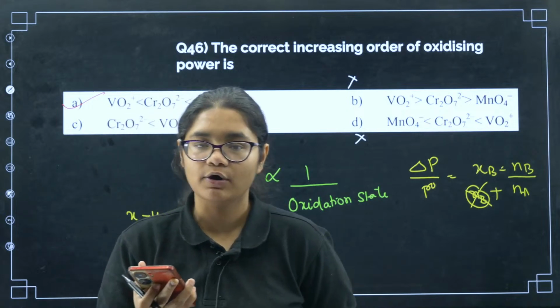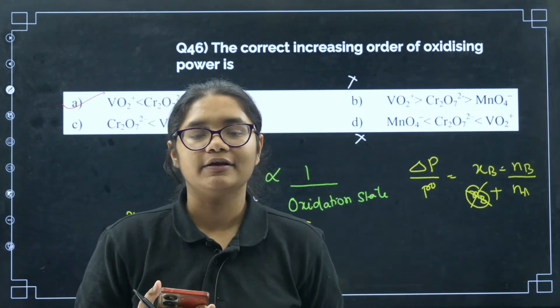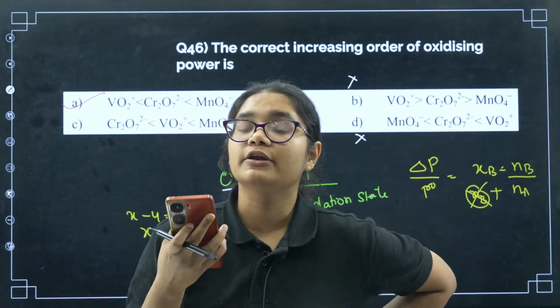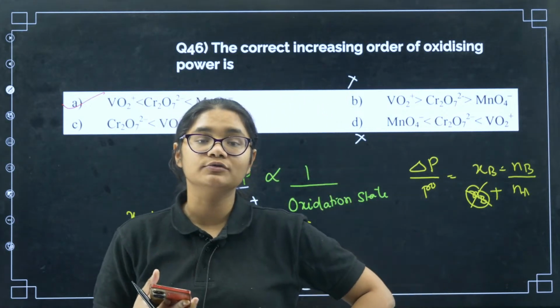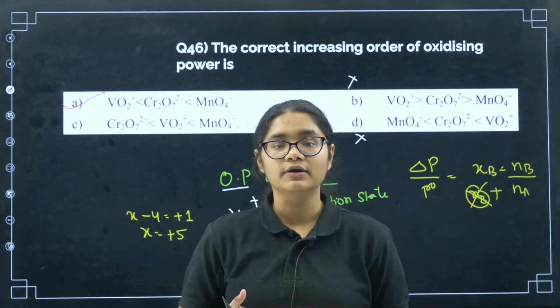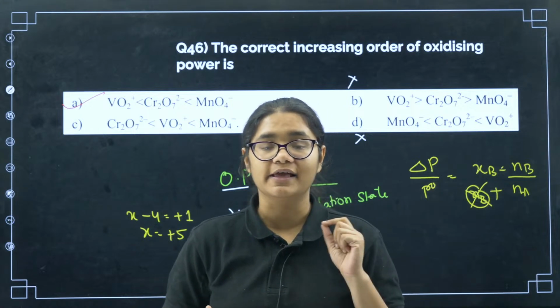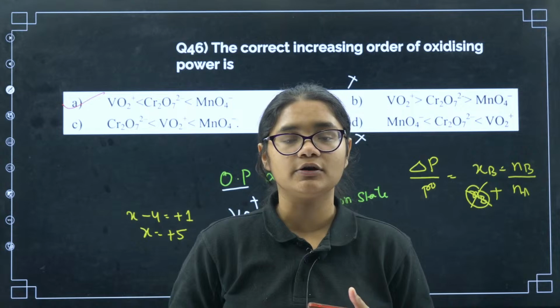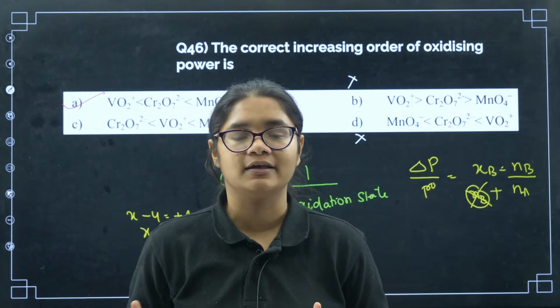Varija, I'll make a video on this. How can you calculate log and anti-log using a calculator? But please remember, for log and anti-log you have to use the log table, that will be easier. And in the examination hall, if you ask for log table, the examiner has to provide you. So please make sure that you use the log table, that is a more easy and convenient way.